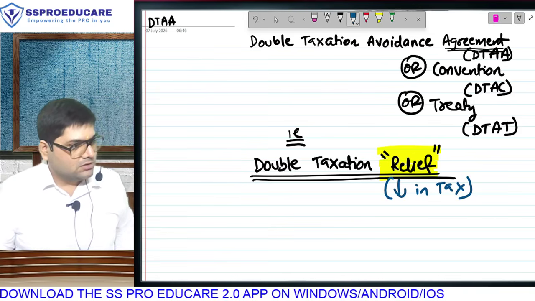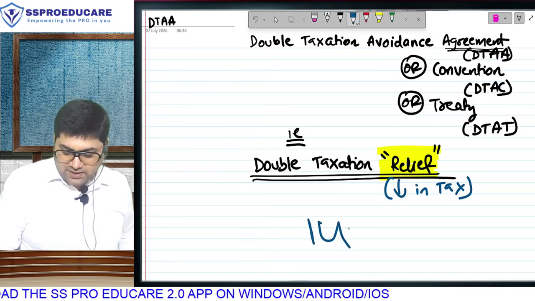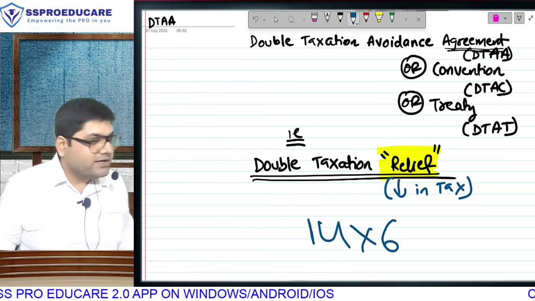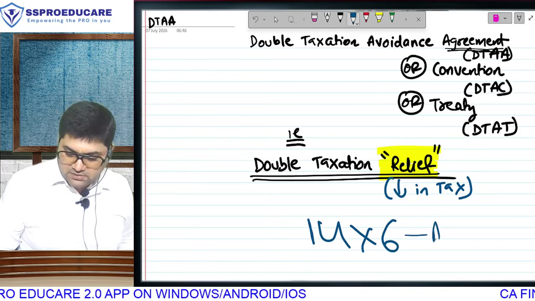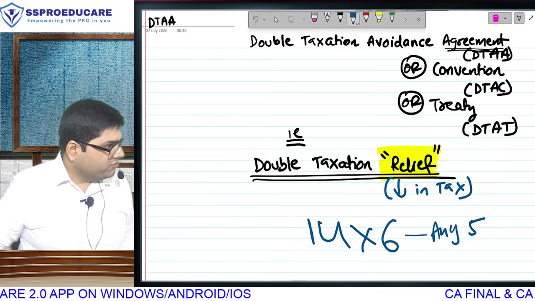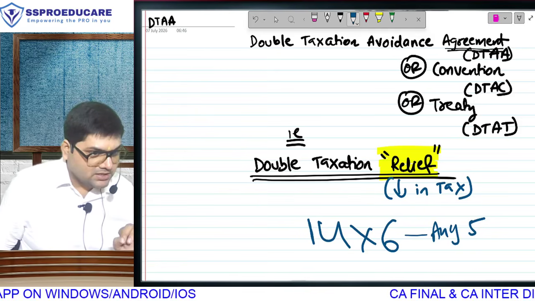Now comes your 70 marks. In that there will be 14 marks का 6 questions. सर ये तो 84 हो गया. Obviously, there is an option. You have to solve any 5. So 14 into 5 is 70, and 70 plus your 30 marks ka MCQs.